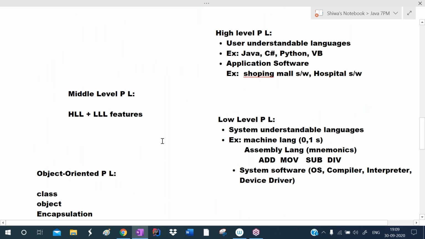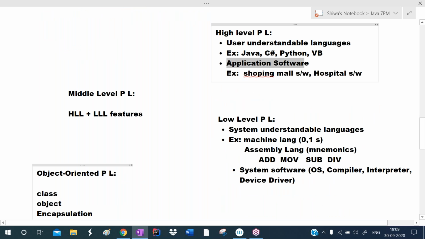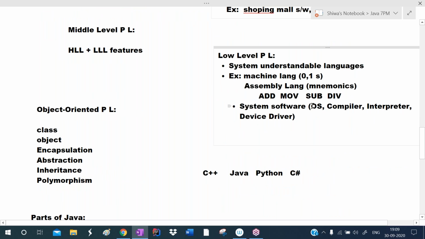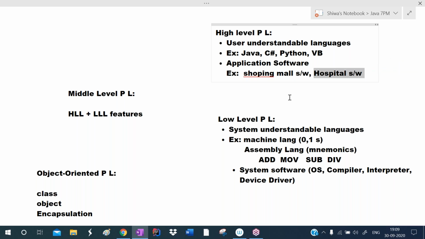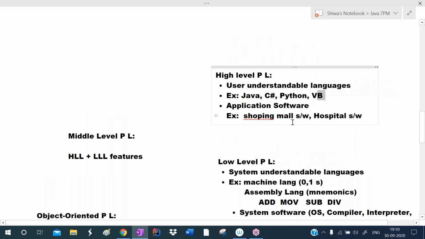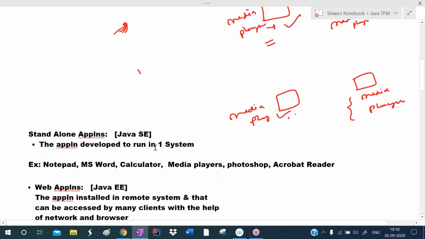Java is a high level programming language, meaning it is suitable to develop application software. It is not suitable to develop system software like operating systems, compilers, interpreters, and device drivers. These are examples of system software, and we cannot develop them using Java. But we can develop application software like hospital management, college management, university management, shopping mall management, restaurant management, and banking management software. That's why we call Java a high level programming language.